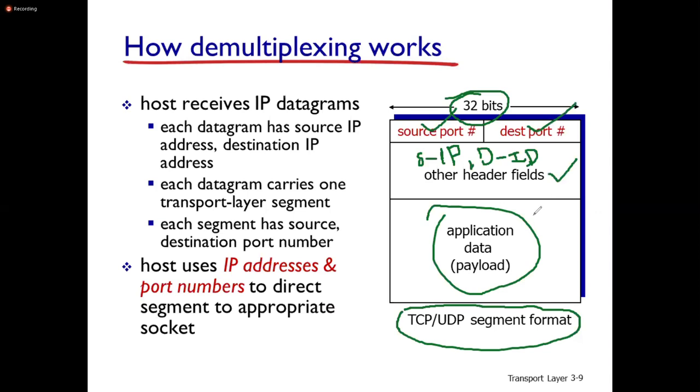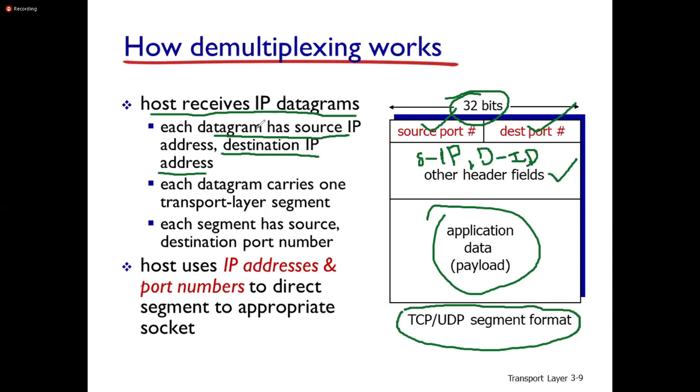The data unit at the transport layer we call a segment. So this is the segment format. The protocols which are used at the transport layer are TCP and UDP. That's why this is called the TCP/UDP segment format. So here let us look at how this demultiplexing takes place. The host device receives the IP datagrams. Each datagram has a source IP address as well as a destination IP address. That means from which node it is coming and to which node it has to be delivered.